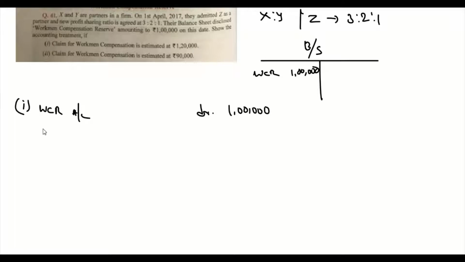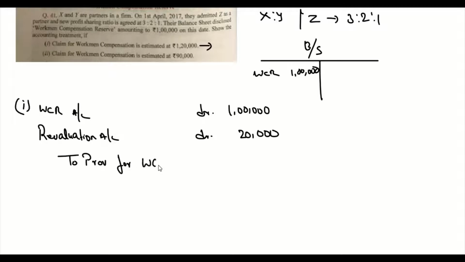So here we are incurring a loss of 20,000, which we will put on revaluation account. So revaluation account debit 20,000. Then we have to create a provision for the claim of 1,20,000, so provision for workmen compensation claim, that is 1,20,000.